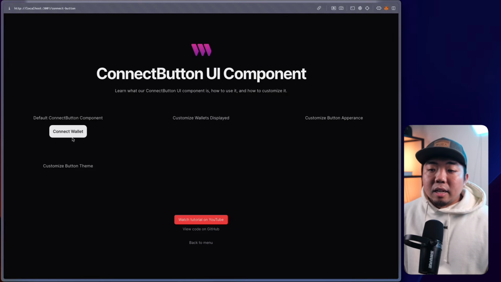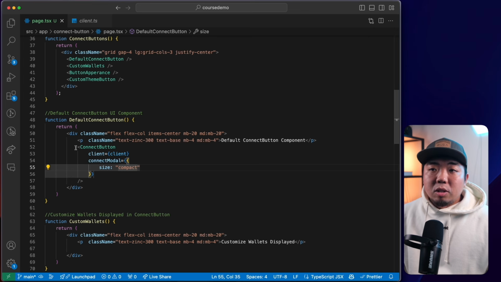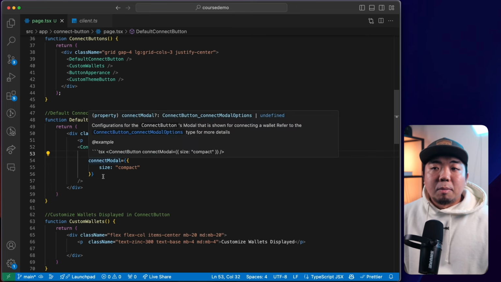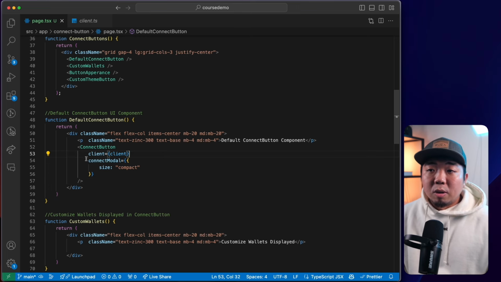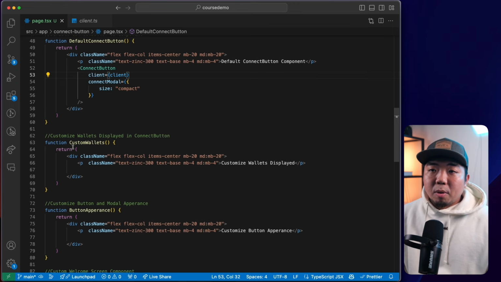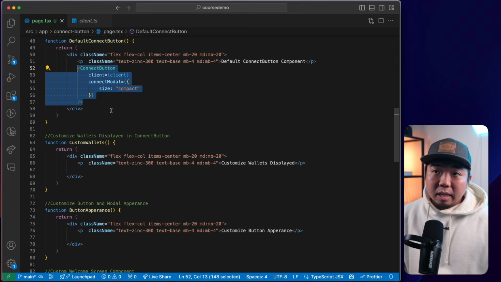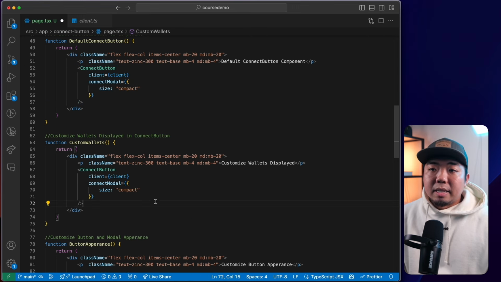So again, super easy to implement. All you need to do is add the connect button here, add your client, and then you have the connect modal size that you have the option to change to compact or wide. Next, we're going to scroll down here a bit, and we're going to go to our custom wallets. So we're going to copy this connect button here. We're going to paste it in here. But what we're going to go over is how we can customize the wallets that are shown here.